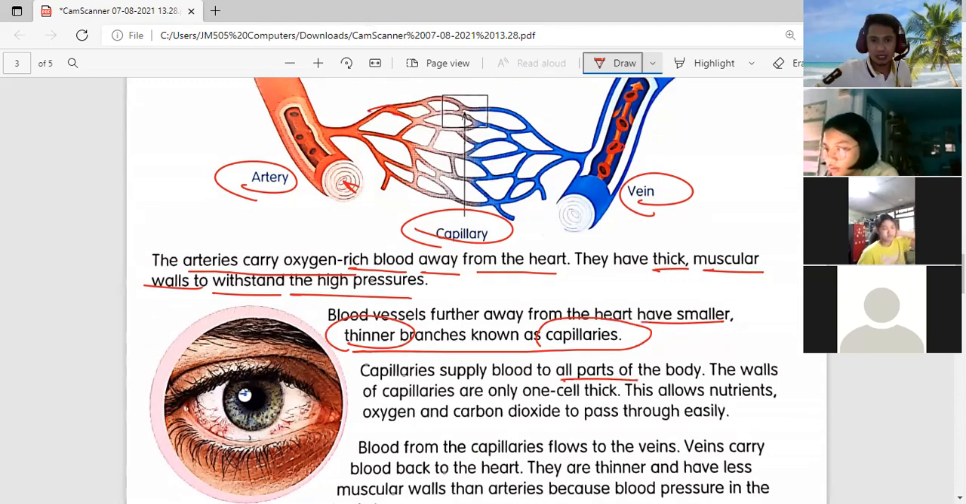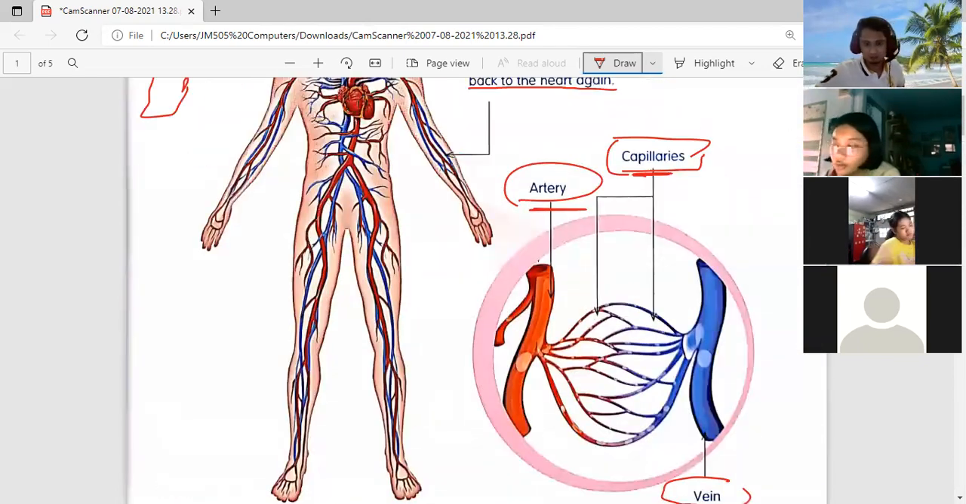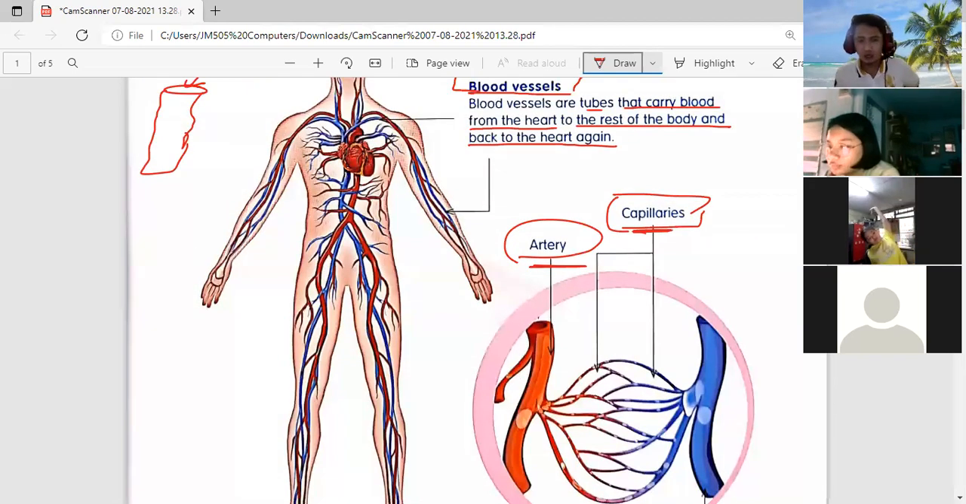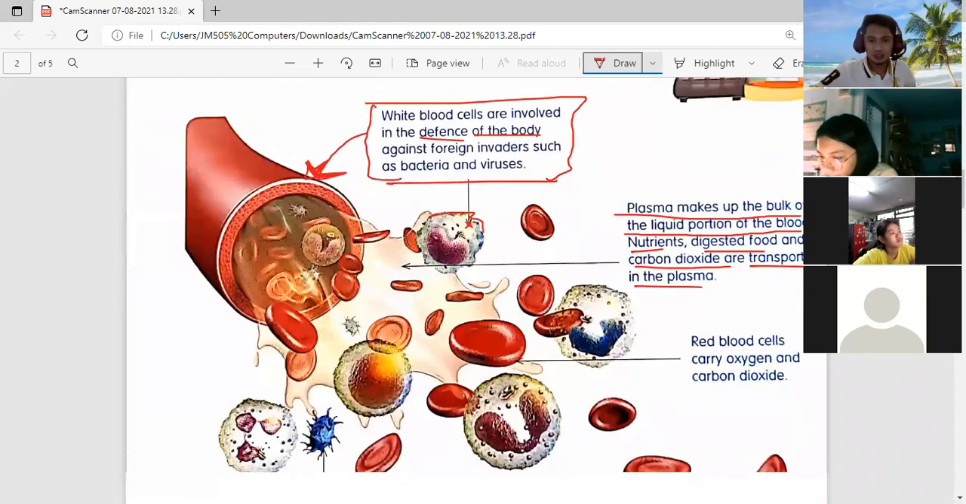If we will go back to the page, what page is that? The first page, that one. Look at that one. Look at the small blood vessels in our body. That is what we call capillaries. Okay? That one. Now, let's continue.